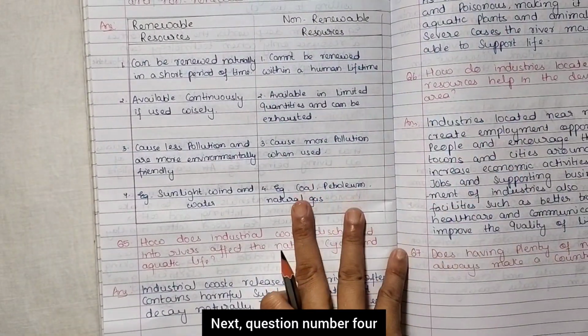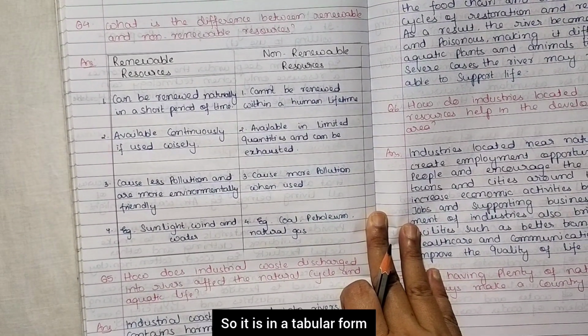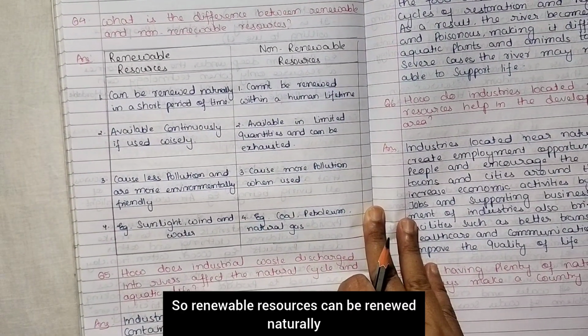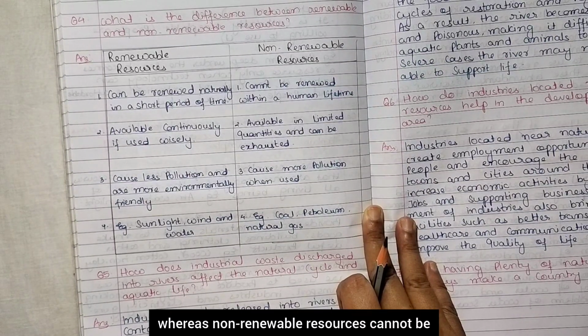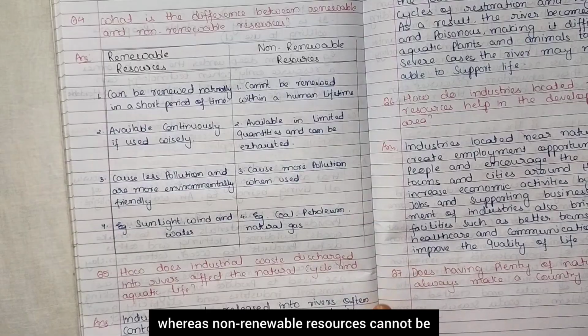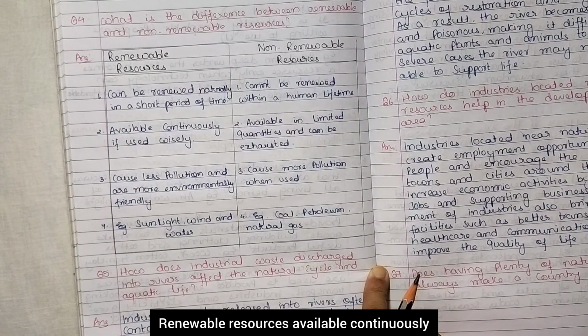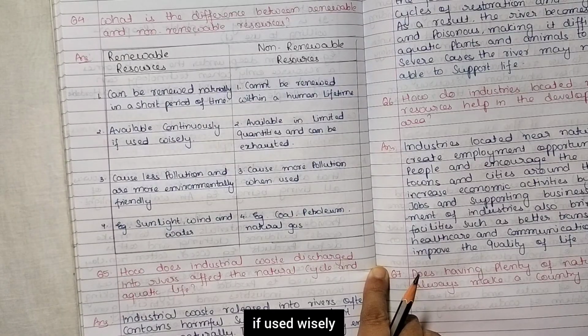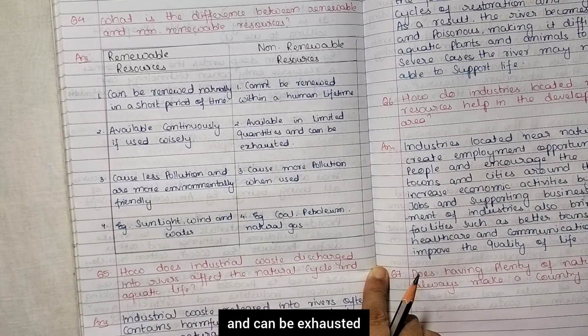Next, question number 4. What is the difference between renewable and non-renewable resources? So it is in a tabular form. So renewable resources can be renewed naturally in a short period of time, whereas non-renewable resources cannot be renewed within a human lifetime. Renewable resources are available continuously if used wisely, whereas non-renewable resources are available in limited quantities and can be exhausted.